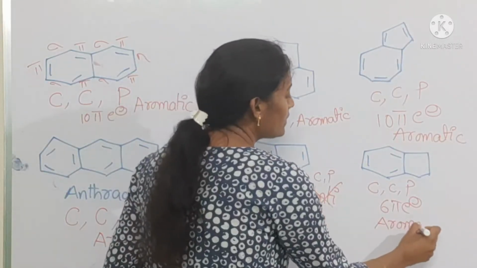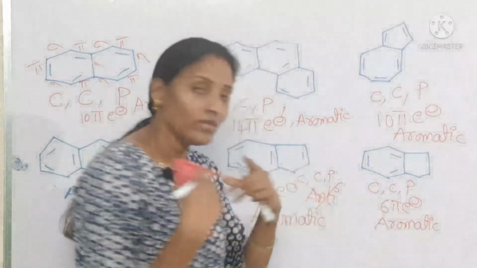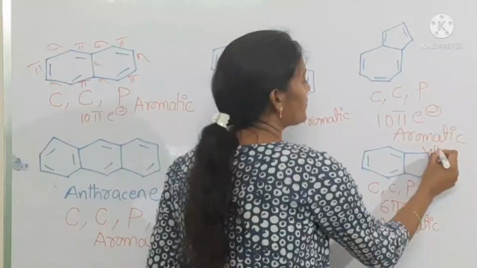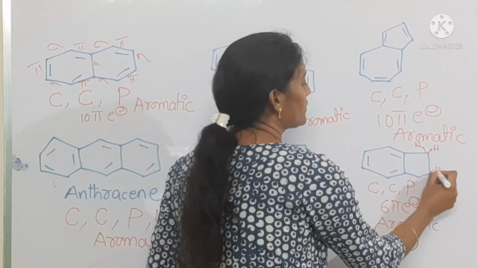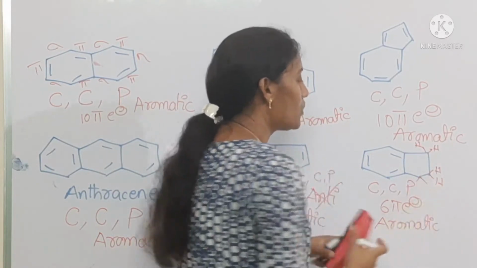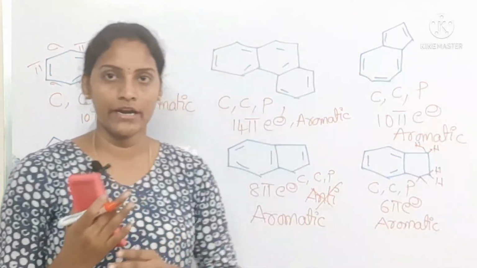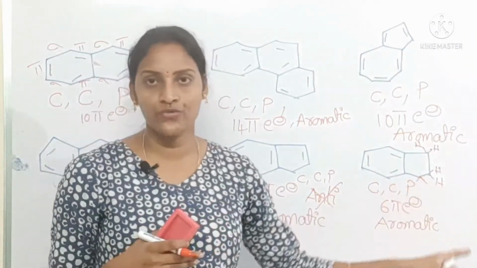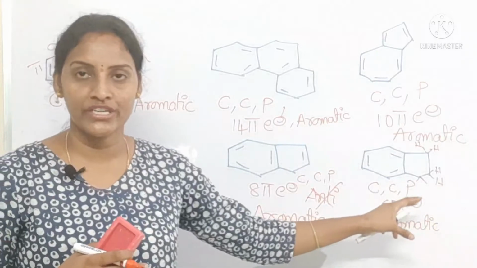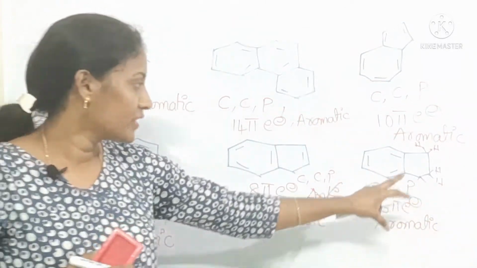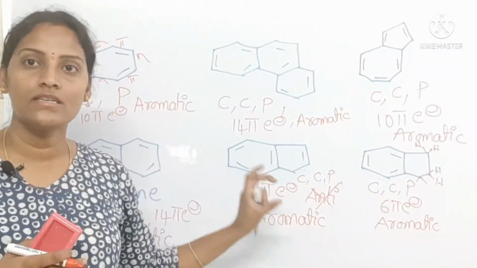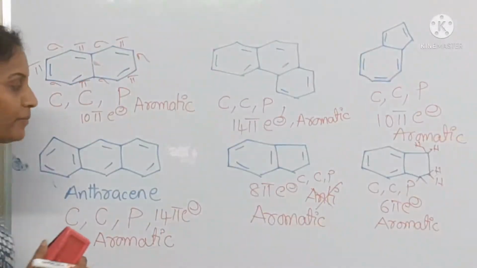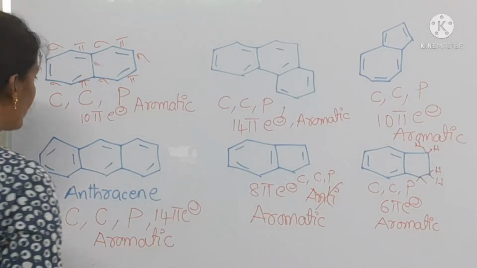This indane undergoes substitution reaction. See, here 2 hydrogens are there, here 2 hydrogens are there, and here also. So these hydrogens are replaced with an electrophile. Okay, electrophilic substitution reactions are taking place in indane. In indene, addition reactions are taking place. Okay, we can see some more examples.